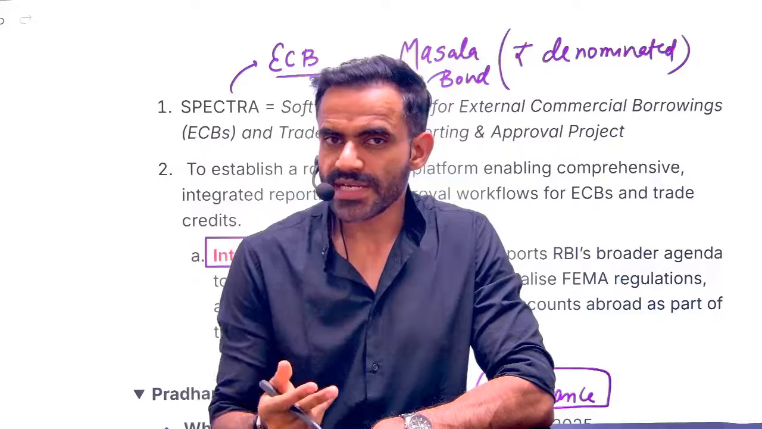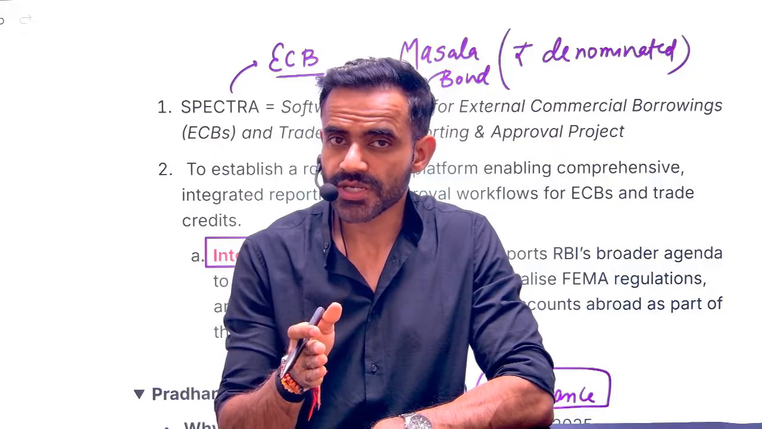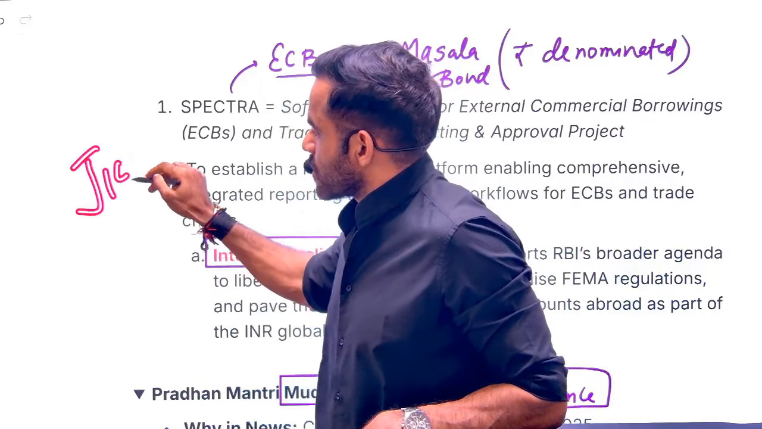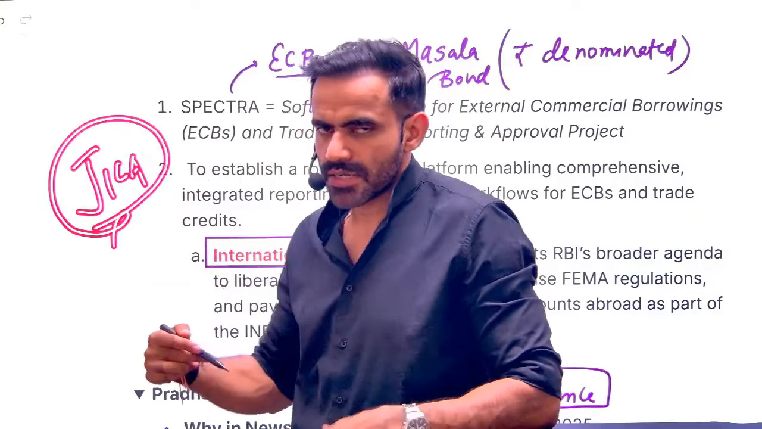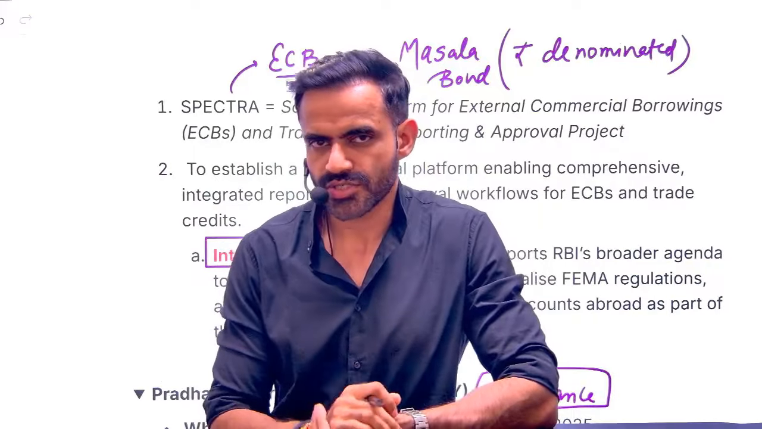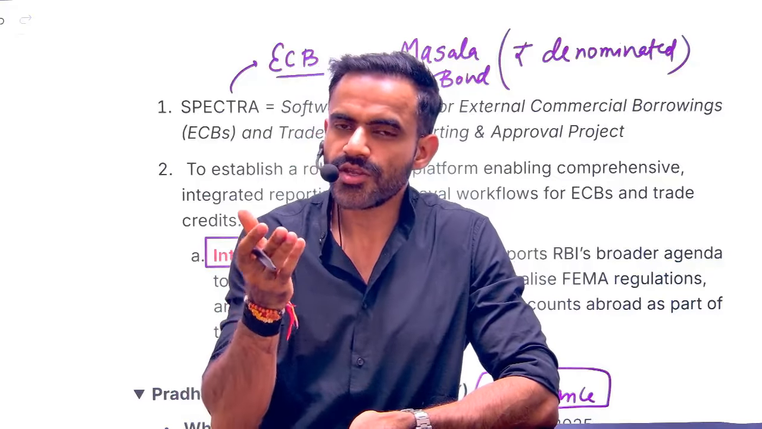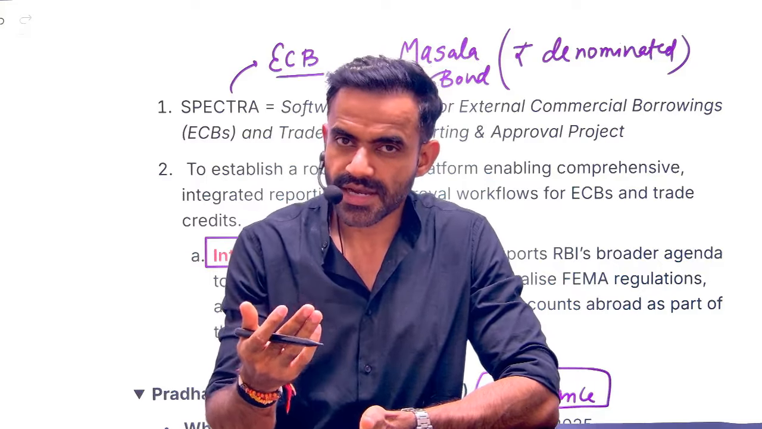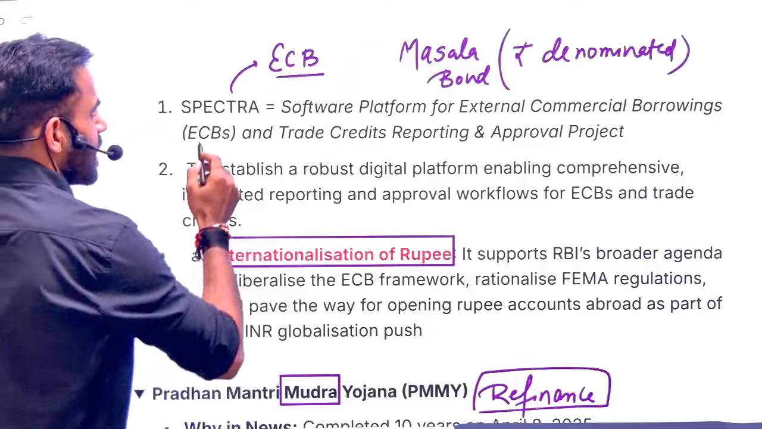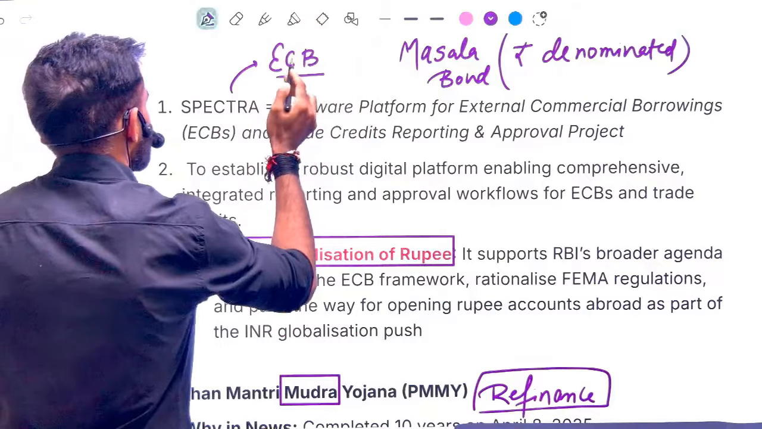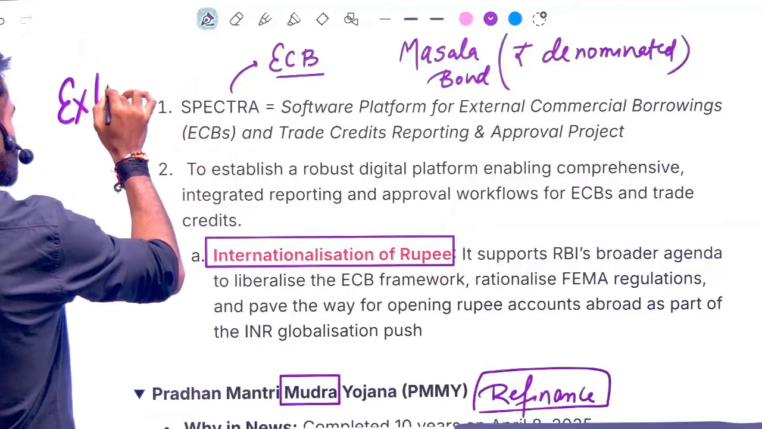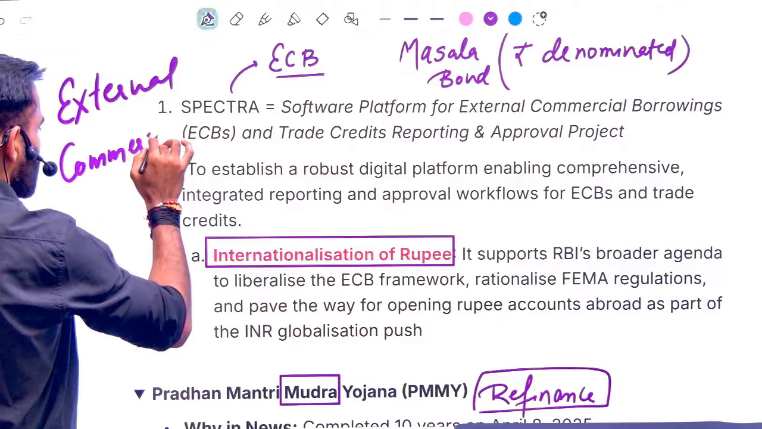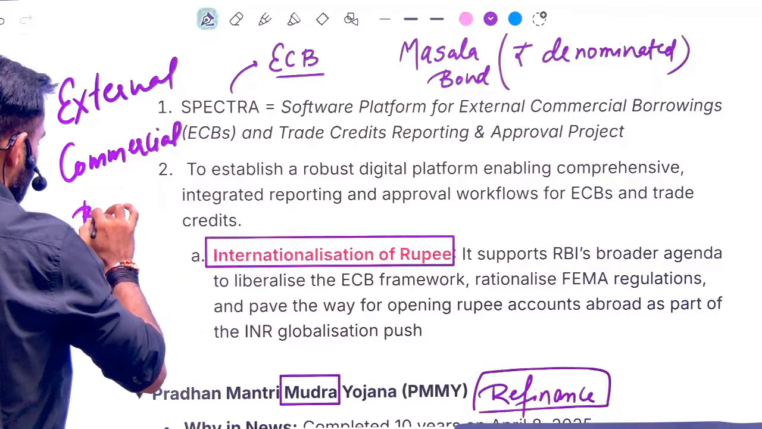That's why you might have noticed that a lot of our infrastructure projects are financed through JICA. What is JICA? Japan International Cooperation Agency. Their interest rate is quite low in comparison to our domestic interest rate. So in a very simple sense, when you as a businessman are borrowing money from outside India, that is referred to as ECB. What is ECB? External commercial borrowing. Let me write it down. External means outside India. Commercial means for business. Borrowing basically means you are borrowing money.